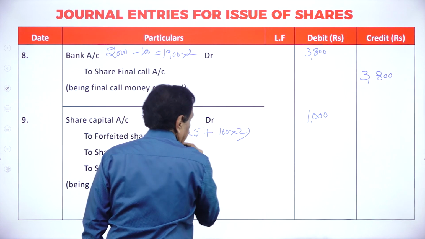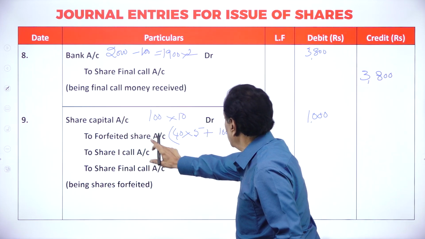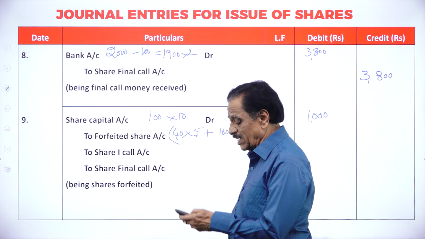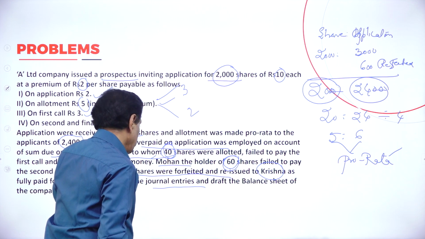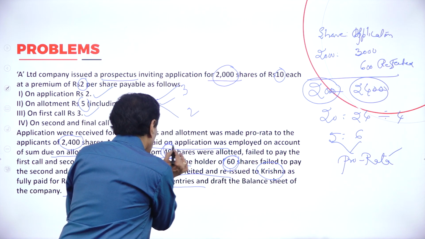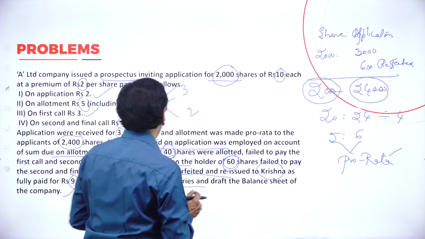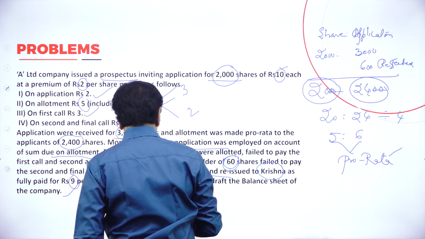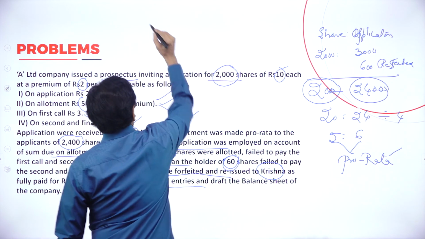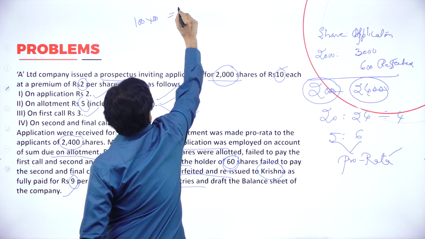into 2. I will repeat once again. Total how many shares are there? 100 shares. See that 40 shares held by Mr. Ramesh, 60 shares held by Mr. Mohan. Total how many shares? 100 shares. How much do they have to pay? Face value of rupees 10. So 100 shares, they have to pay 100 into 10, 1000.